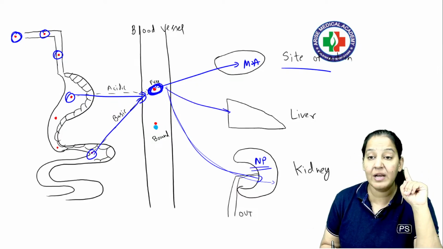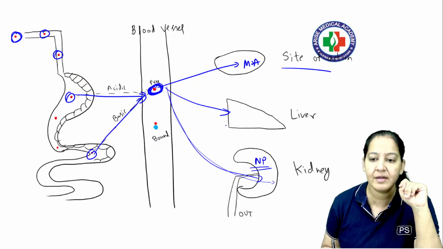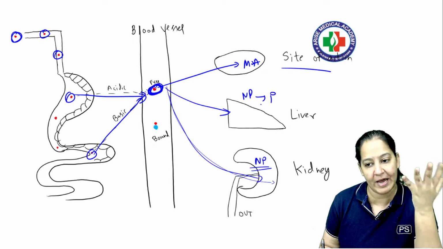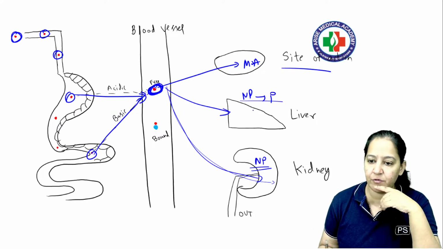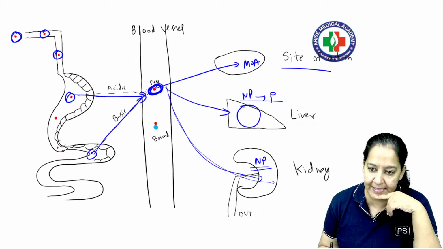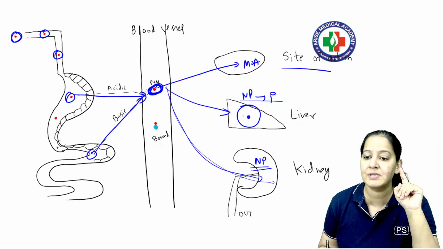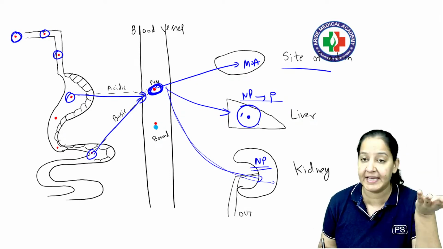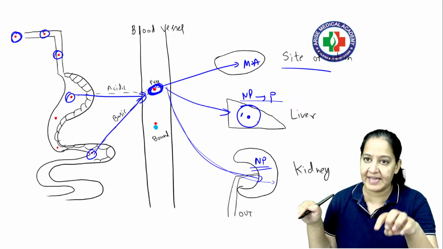So we are going to the liver, requesting the liver: can you convert a non-polar drug to polar? Because this drug has already done its job. If you can convert this, it will be excreted out of the body. Inside the liver, there is a cell, the hepatocyte. Inside the hepatocyte, there is an enzyme. These enzymes can do this conversion, and they are saying, yes, please give the drug inside us.